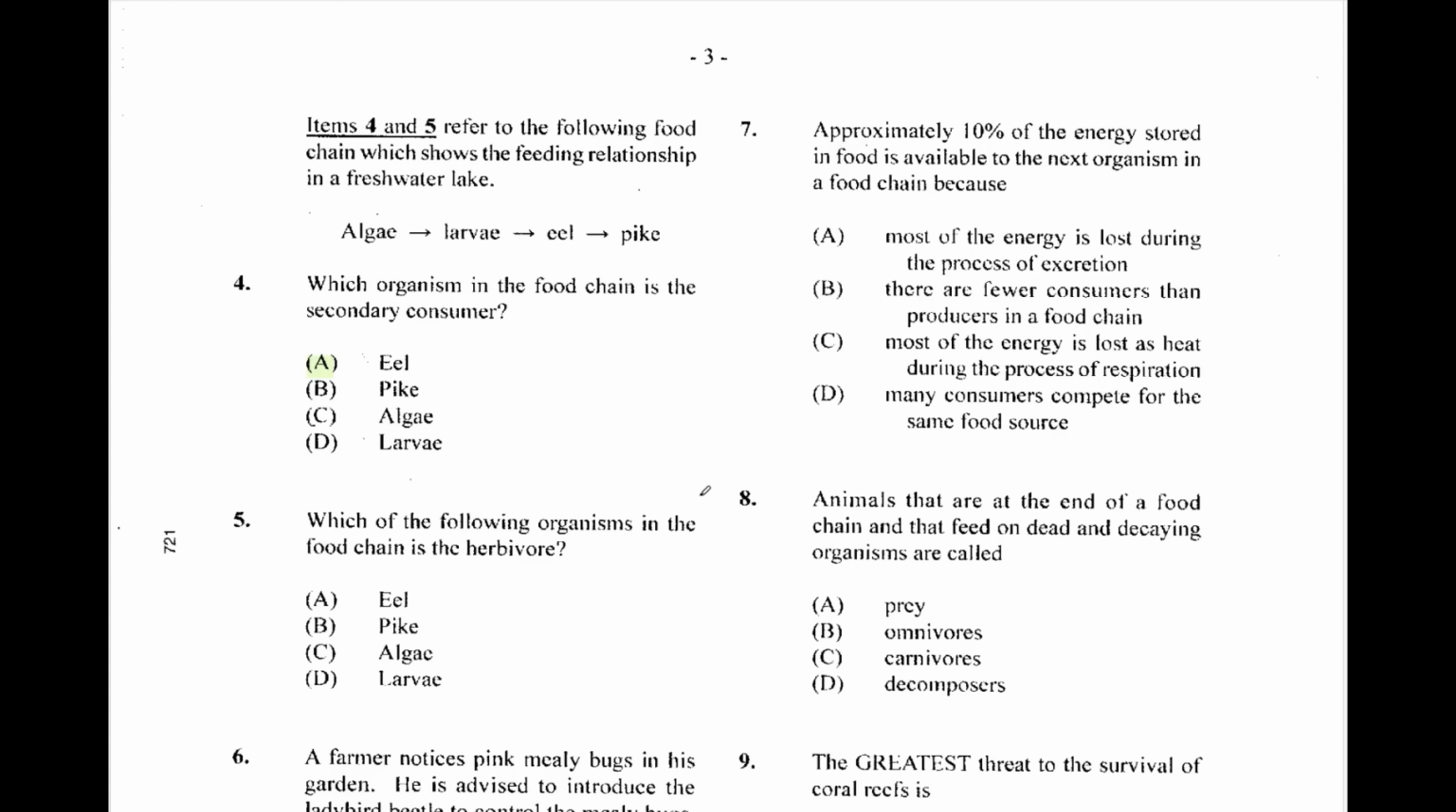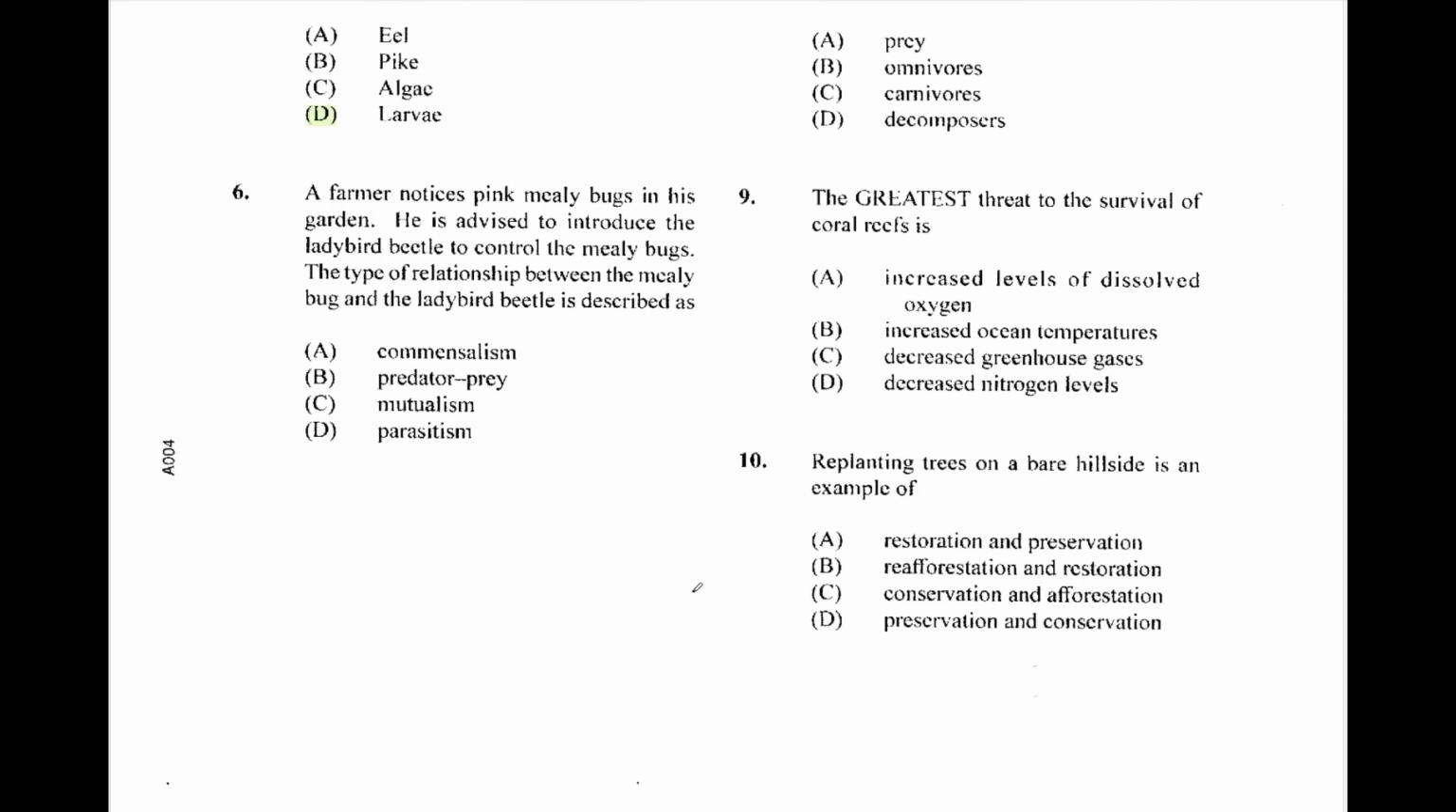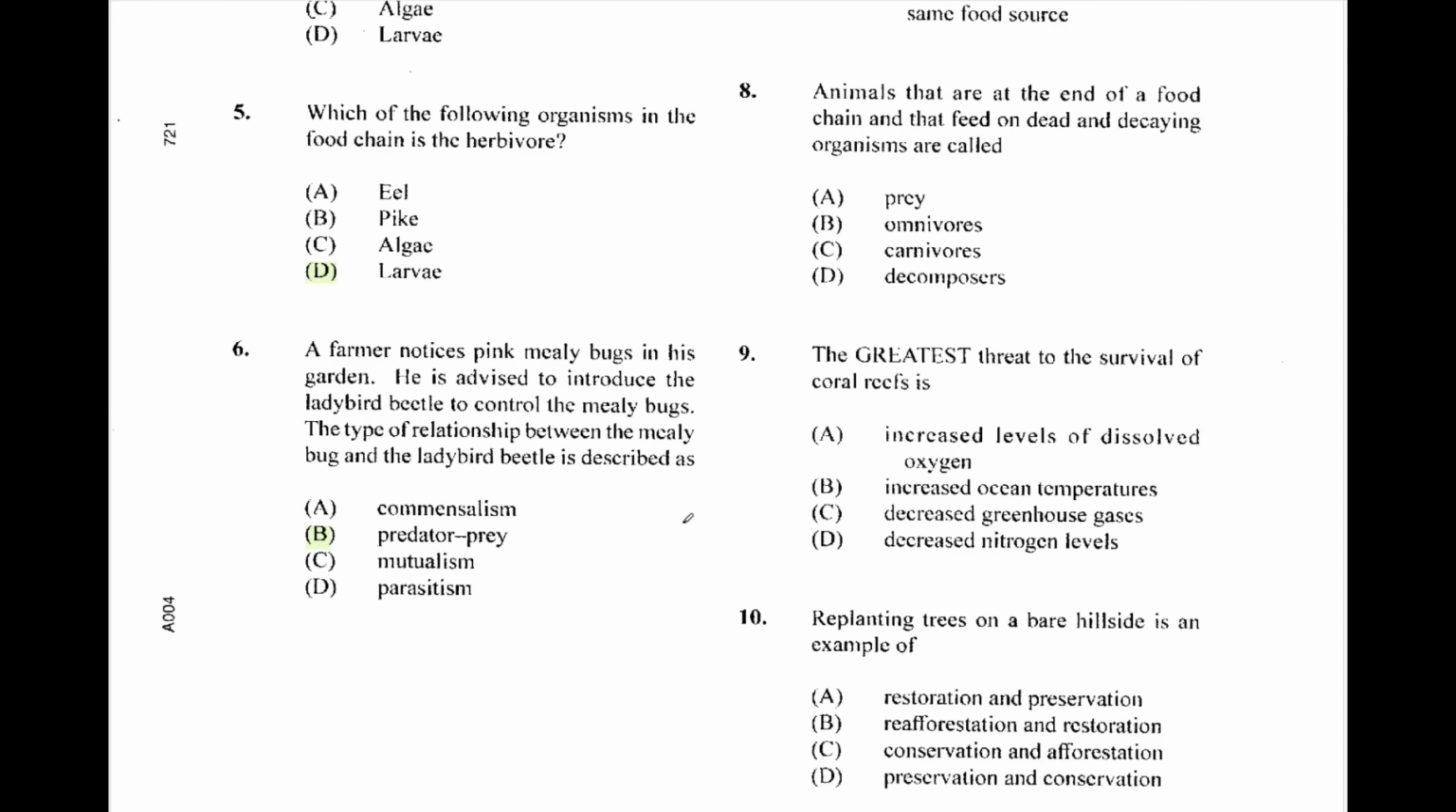On to number 5. Which of the following organisms in the food chain is a herbivore? That will be D, the larvae. It's eating the producer. Question 6. A farmer notices pink mealybugs in his garden. He is advised to introduce the ladybird beetle to control the mealybug. The type of relationship between the mealybug and the ladybird beetle is described as predator-prey. B.